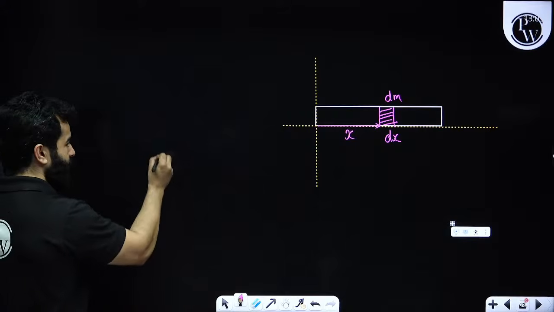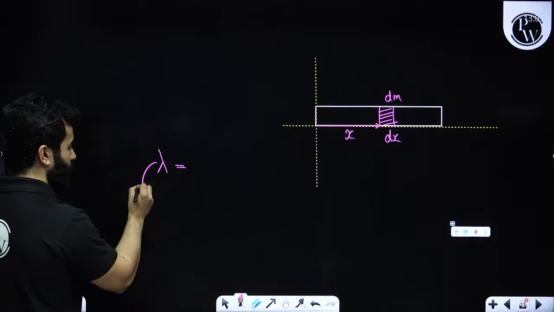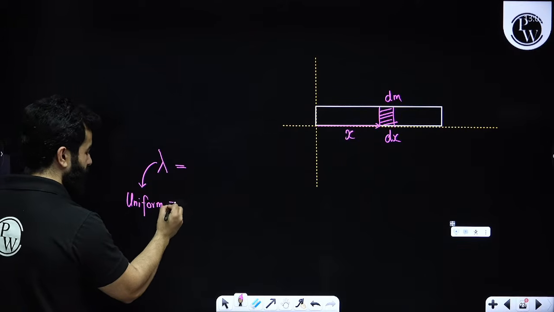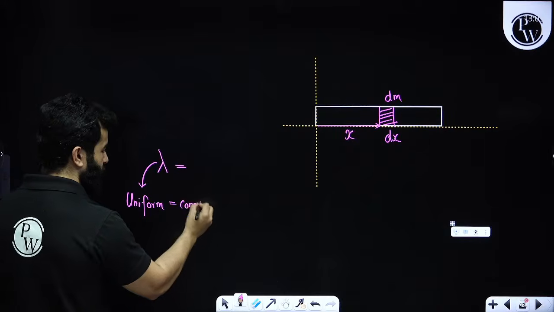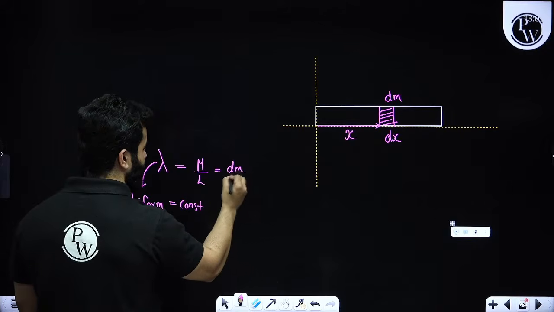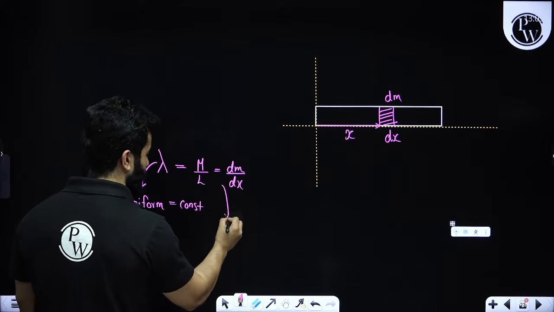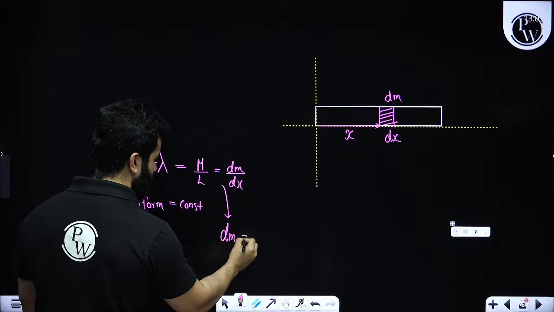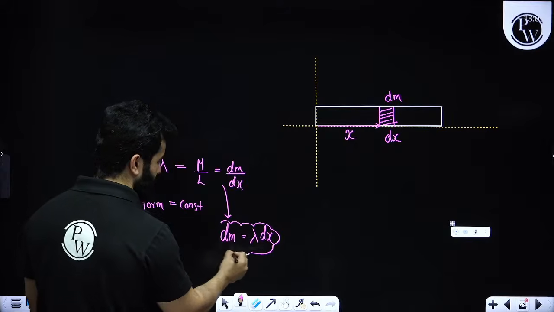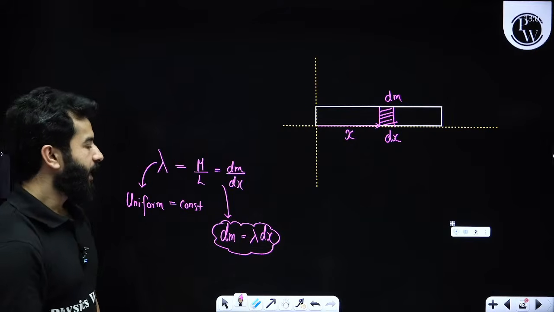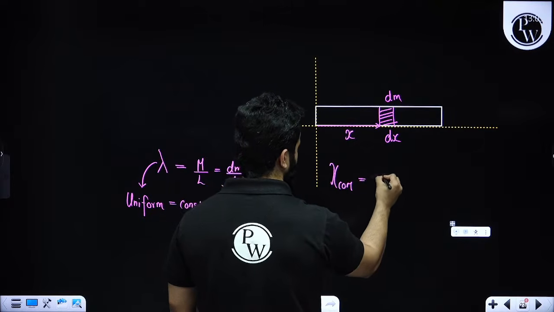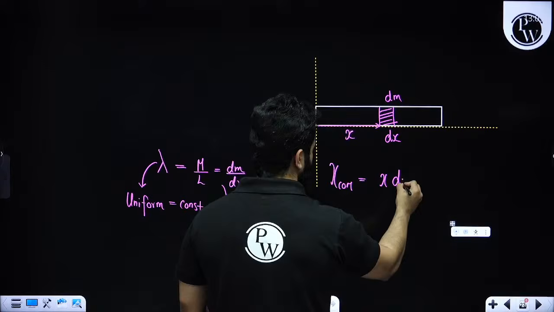And then we say that because it is a uniform distribution, lambda will be constant. So either I can write it as m by l, or I can also write it as dm by dx. Basically, instead of dm, I'm going to write it down as lambda times dx. Lambda times dx. Clear?